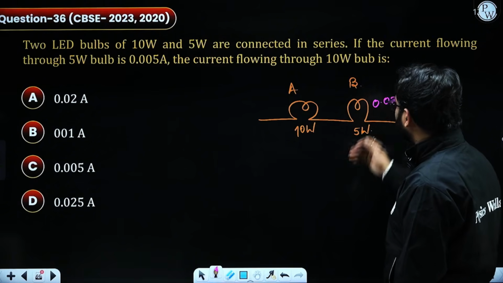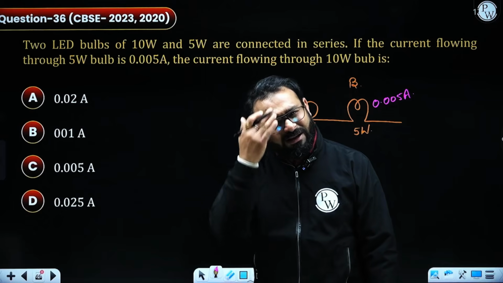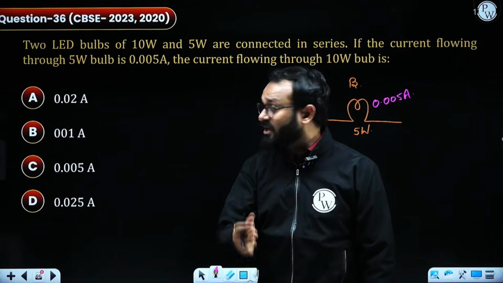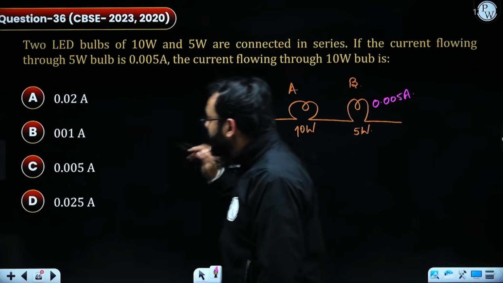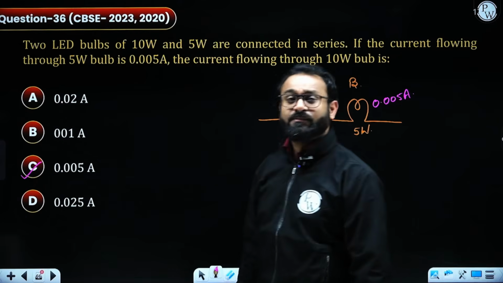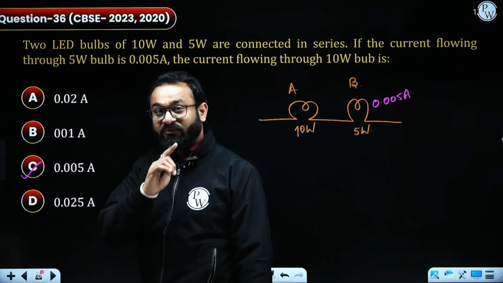The current flowing through the 10 watt bulb: it's already given that they are in series. If it is in series, then the same amount of current will flow through both resistors. So the answer is C, that is 0.005 ampere.